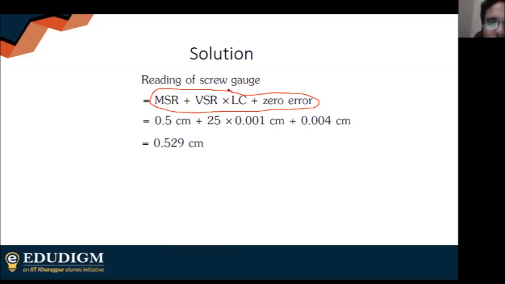Main scale reading plus circular scale reading, which is the number of divisions into the least count of the circular scale, plus or minus the zero error, depending on whether it is negative or positive. Is the screw gauge, how to do calculations with a screw gauge, clear with everyone? If not, I would urge you, please go and revise screw gauge, because the questions that come on screw gauge are very, very